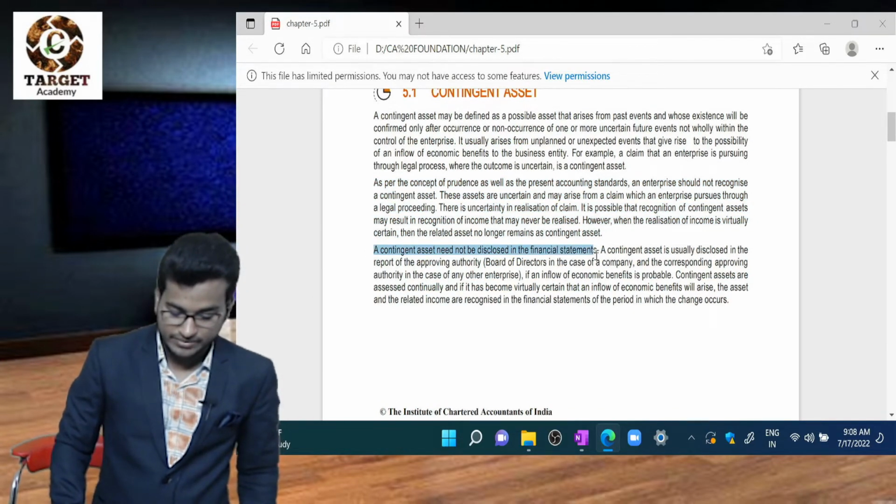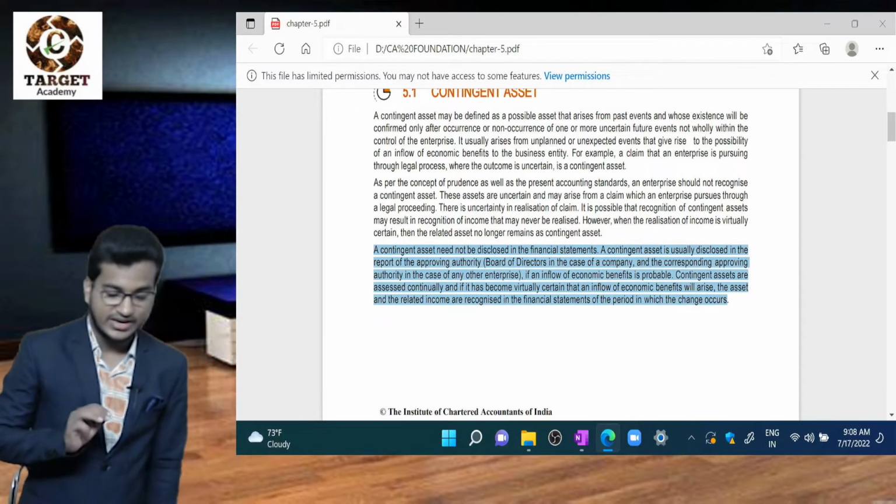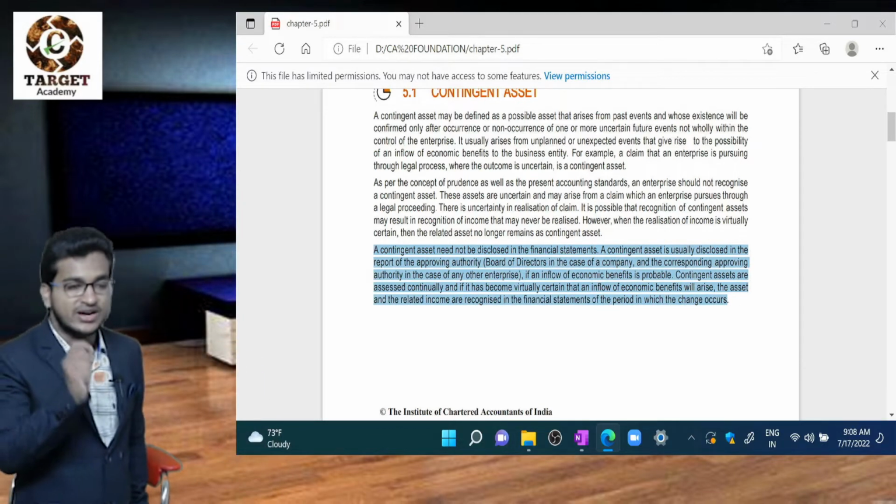One more important point, a contingent asset need not be disclosed in the financial statements.